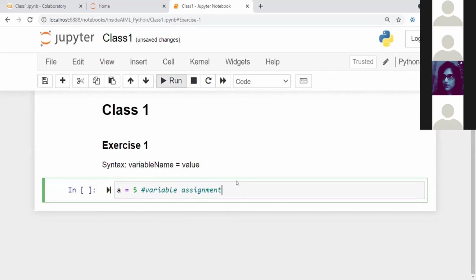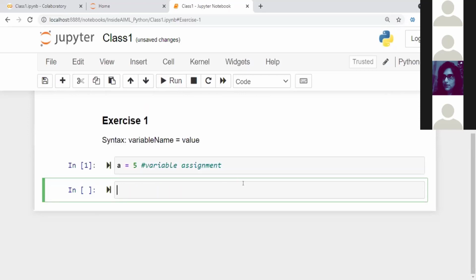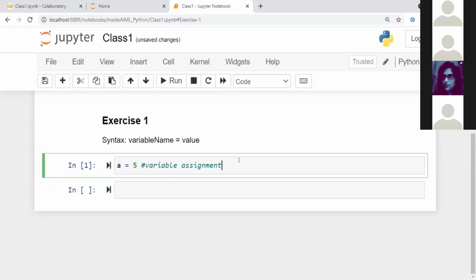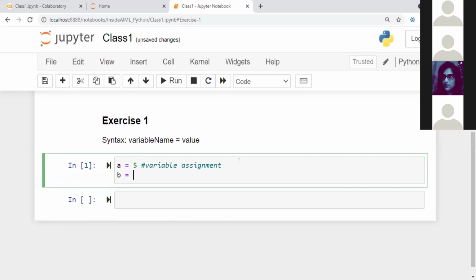Now, once you type a line of code, you can either choose to select this run icon, which is there in your Jupyter notebook, or you can use the shortcut Shift and Enter. When you do that, you can see that a number appears on this pane on your left side. Inside the bracket, it says 1, which means this is the first cell that you have run.